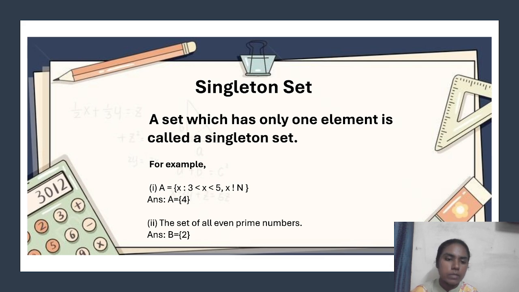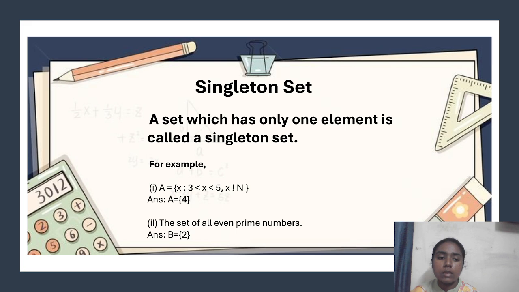So for example, A is equal to {x such that 3 < x < 5}, where x belongs to N, N meaning natural numbers. So they are giving two conditions here. One is x should be between 3 and 5, and x is a natural number. So the natural number which comes between 3 and 5 is obviously 4, and that is the only element that comes.